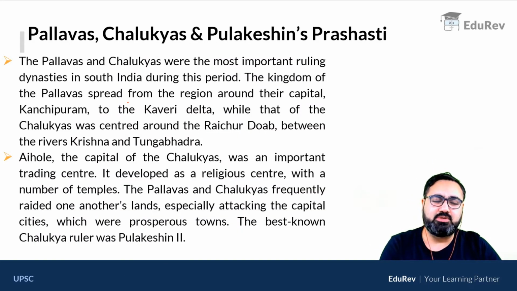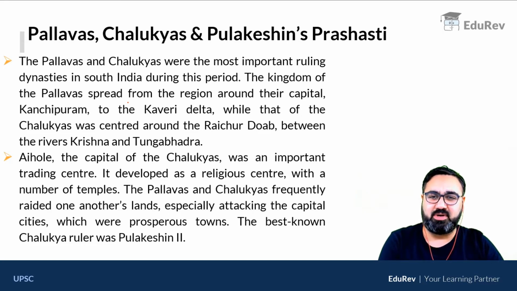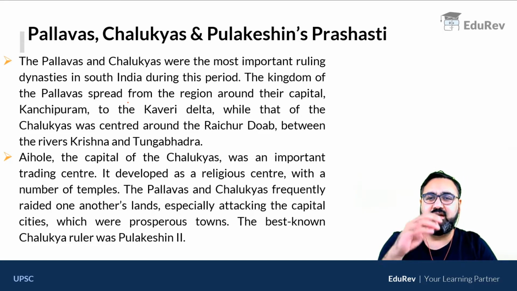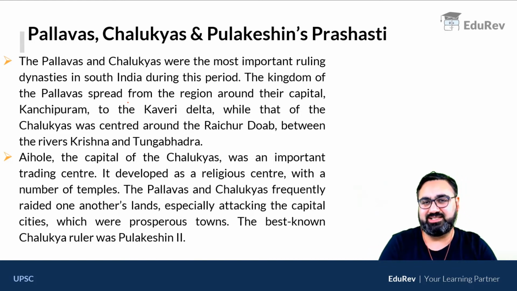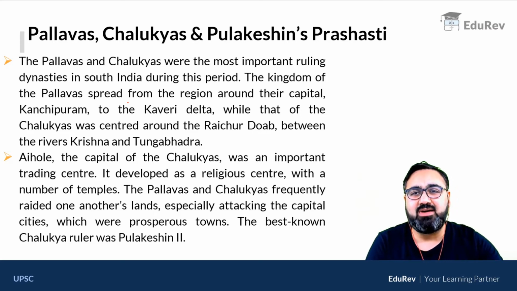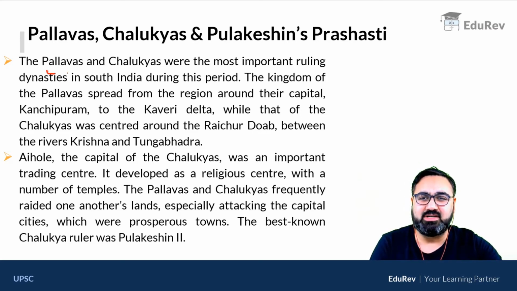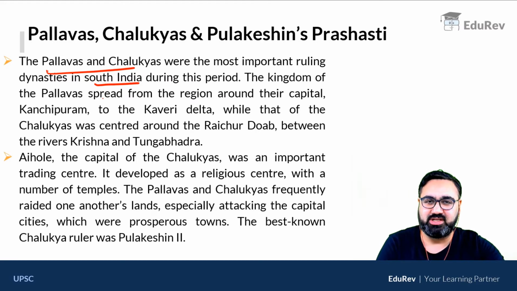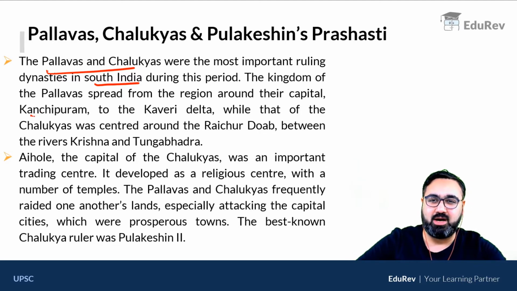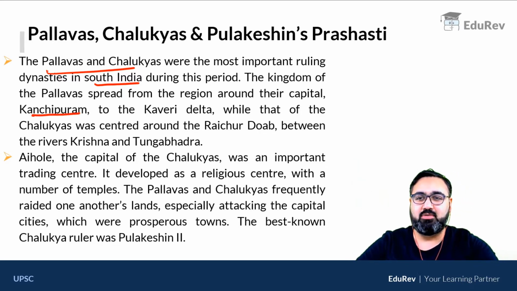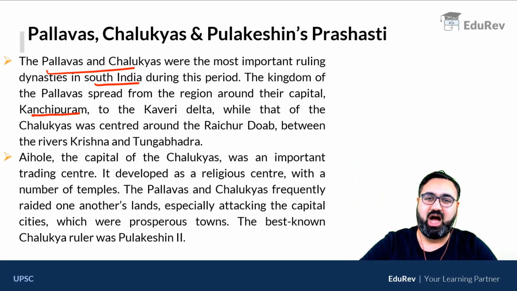Now, apart from Samudragupta, there were many other Prashastis found in different dynasties. Prashastis were also found for Pallavas, for Chalukyas and Pulakeshin also. Now, Pallavas and Chalukyas were very, very famous dynasties of South India during this period. The kingdom of Pallavas mainly was centered around their very famous capital called Kanchipuram. Kanchipuram was very famous for the art and architecture of the Pallavas.